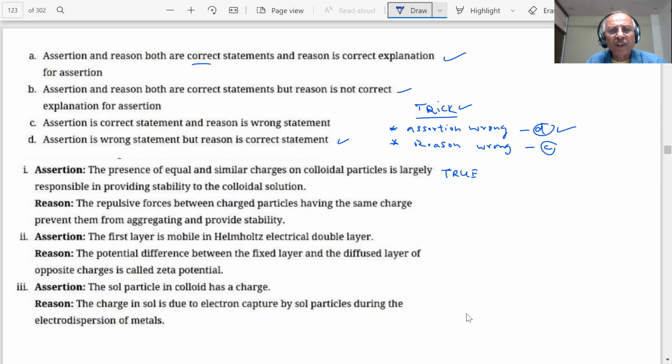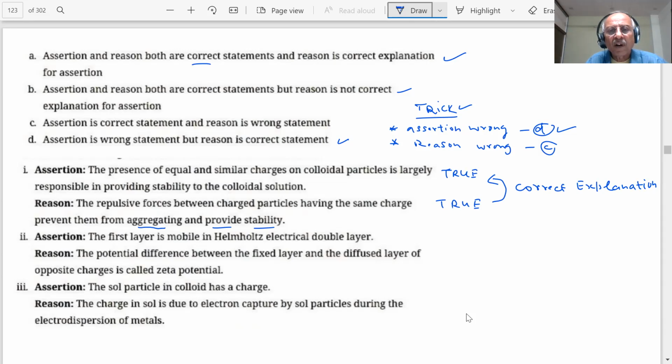Reason: repulsive forces between charged particles having the same charge prevent them from aggregating and provide stability. Is that true? That is true. Is the reason the correct explanation of the assertion? Yes or no? It is the correct explanation. Then what is our answer, students? What answer are you giving in the paper? Both are true. Then which part is the answer? A, the first choice.